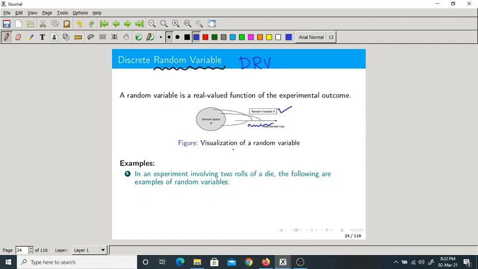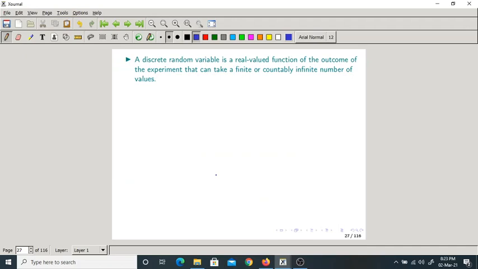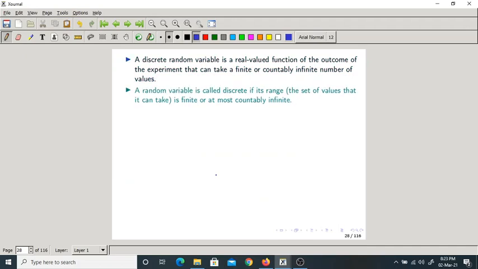So we have taken some examples. In the rolling die experiment, the random variable could be the sum of two rolls, because if I say sum of two rolls, you can easily assign a real number to the outcome. Sum can be 2, 3, 4, 5, and so on. Correct? Now the number of sixes in the two rolls. Here also it is very easy to assign a real number to the outcome, because the outcome can be 0, 1, 2. These are the different types of random variables.